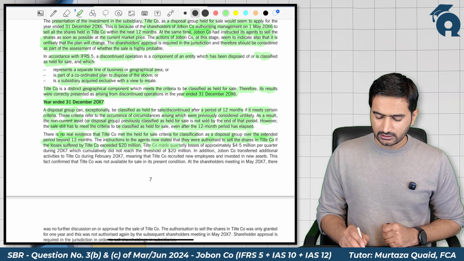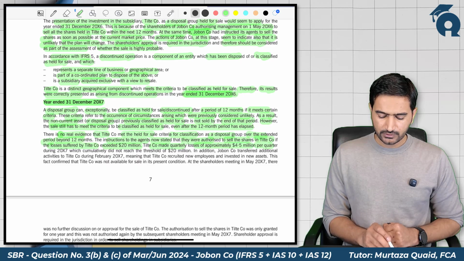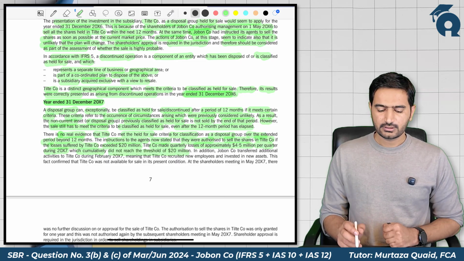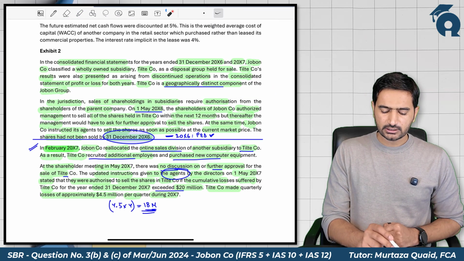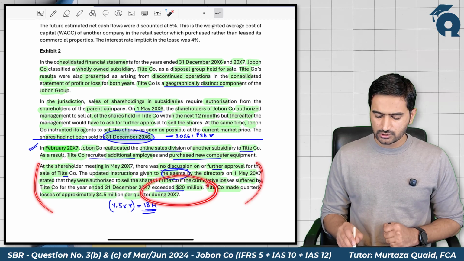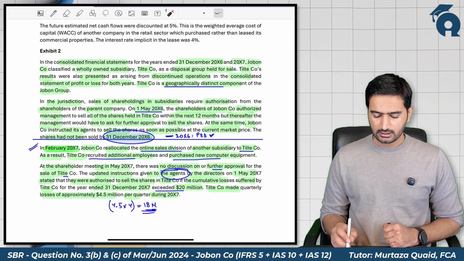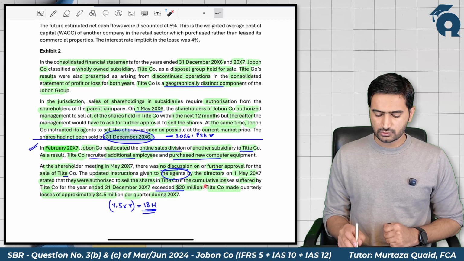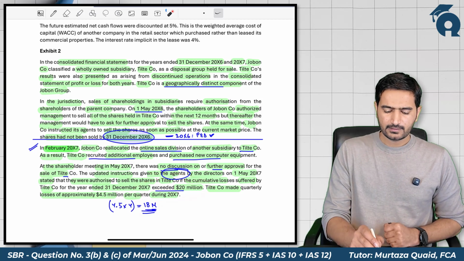Whereas Title Company had quarterly losses of approximately 4.5 million per quarter during 2007, which cumulatively did not reach the threshold of 20 million. First, the agent was instructed to sell the shares if the cumulative losses exceed $20 million. But actually the subsidiary has a quarterly loss of 4.5 million, so the yearly loss is 18 million only. So this condition is not met.